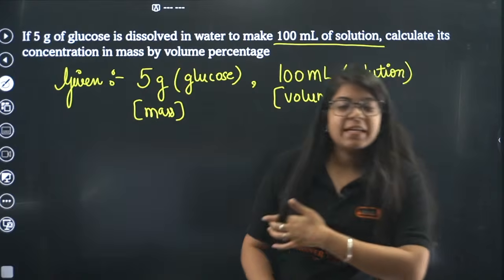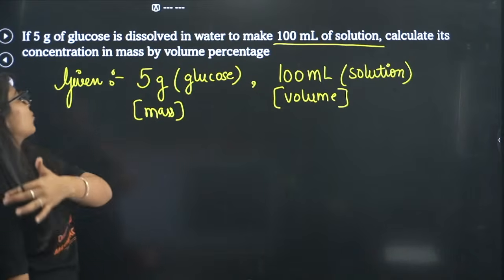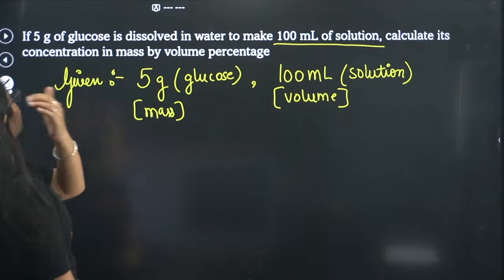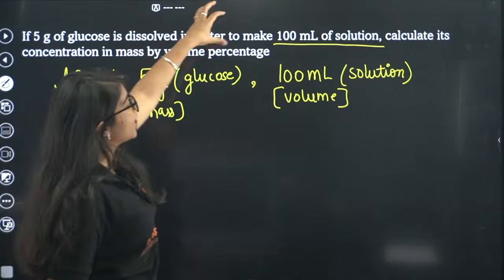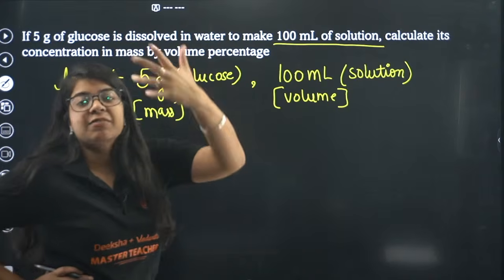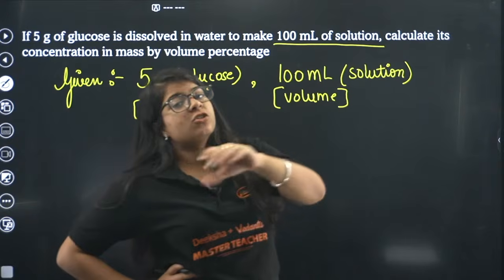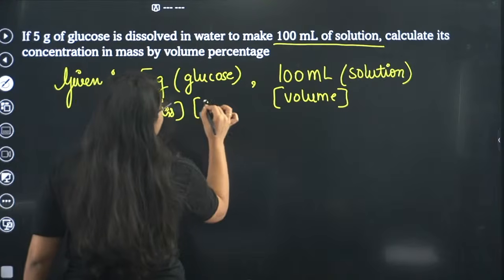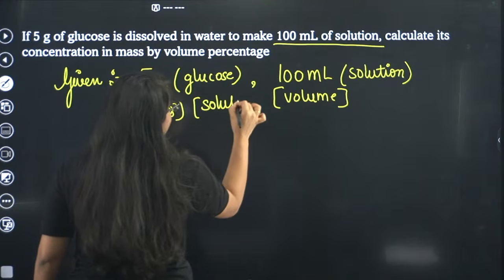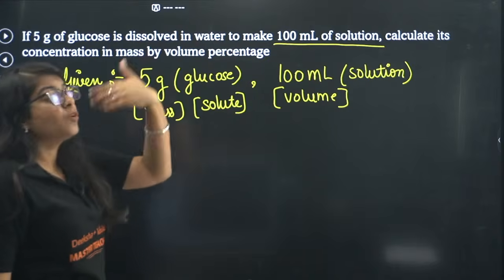Okay, let's start with our second question. Now read the question first very carefully. 5 gram of glucose is dissolved in water. So just understand the first line. We have studied that solute is something that dissolves. So glucose is my solute, because that is dissolving in water.